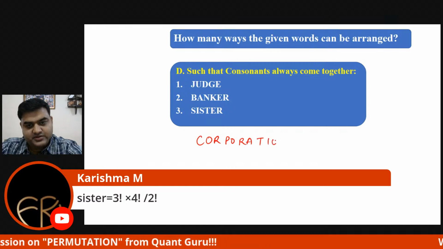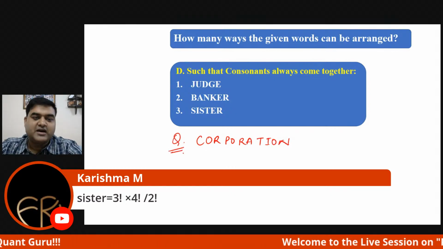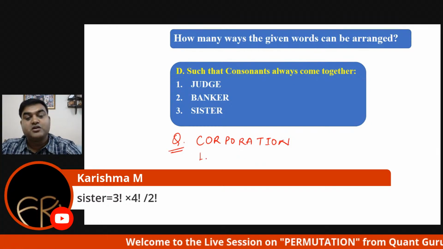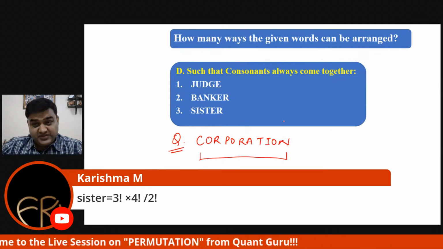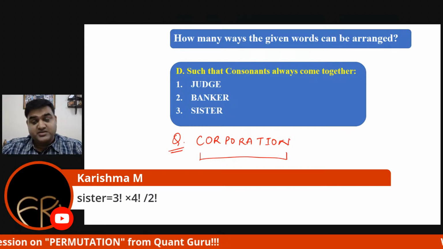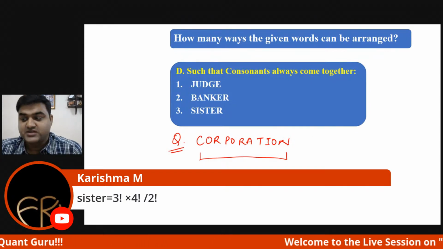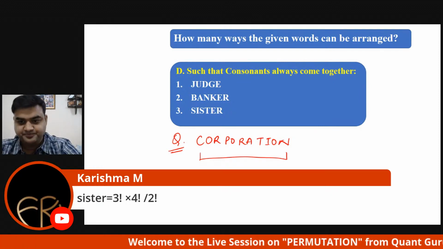CORPORATION. And whichever questions I'm giving, these are all asked questions. These have all come in some placement papers or government examination papers. If this word has to be rearranged, how many ways can it be arranged, given that the consonants always come together? Let me know, guys, what is the answer.